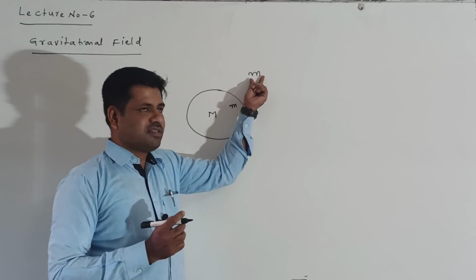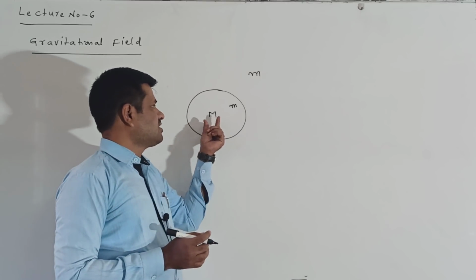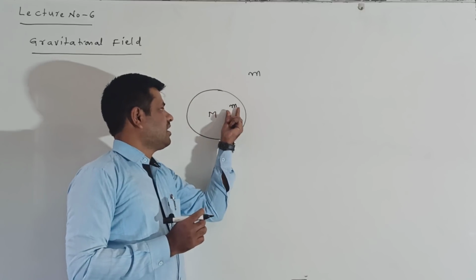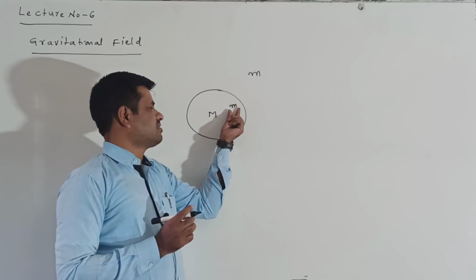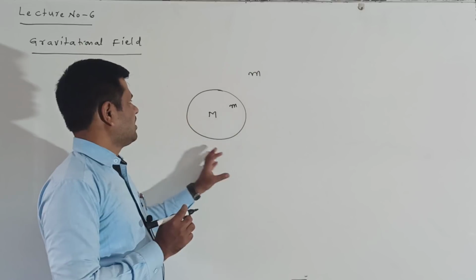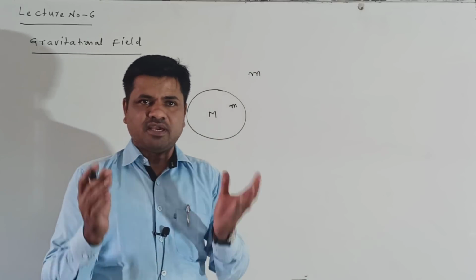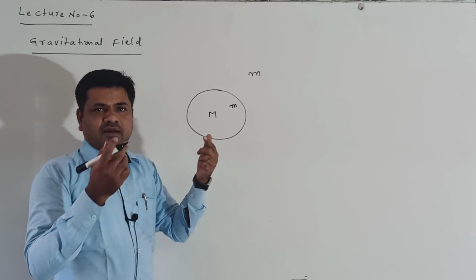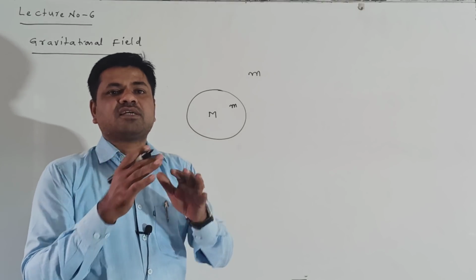Suppose I am placing this body here, it does not experience a force because the effect of this mass is not there. Suppose in this region I am placing it, the effect of the mass is there. So this region is called the gravitational field. Suppose I consider the body of mass capital M. Surrounding this body, some region is there.